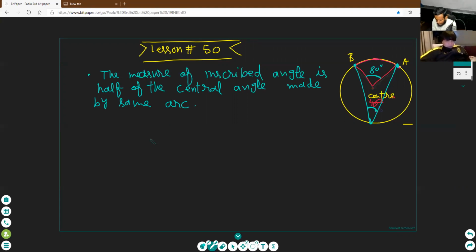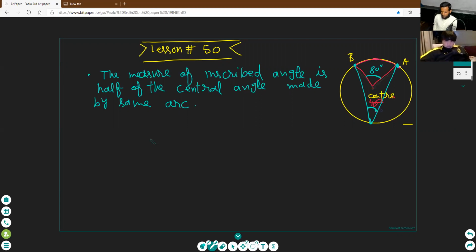And the tangent to circle, I think tangent to circle is also clear. First tell me, what is the definition of the central angle? What is the definition of the inscribed angle? Tell me, and then we will move to the next.